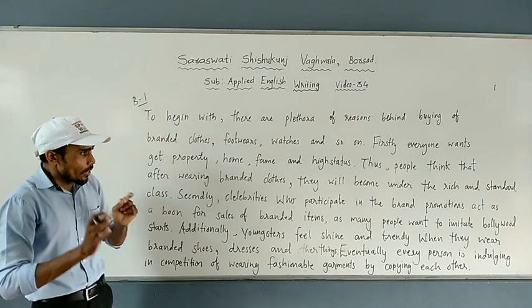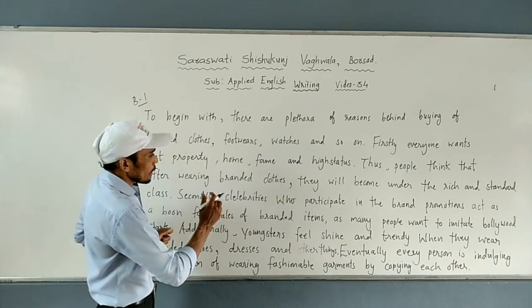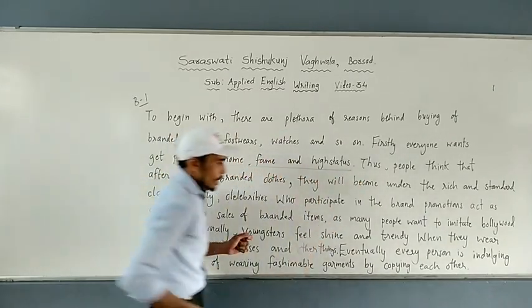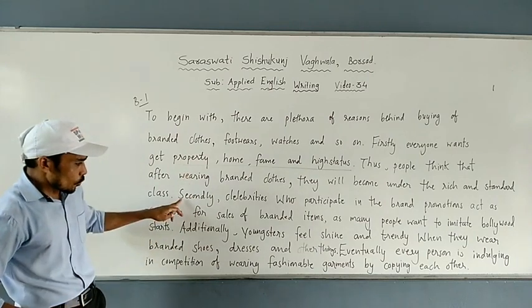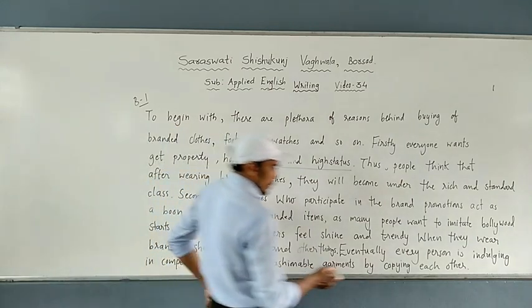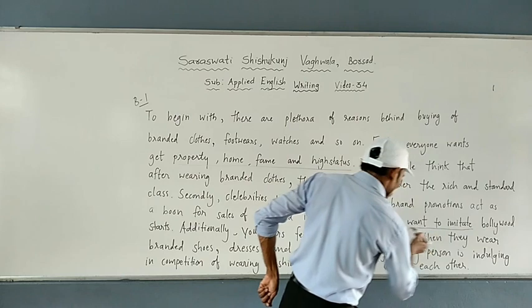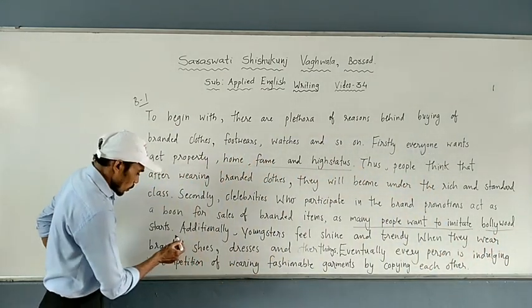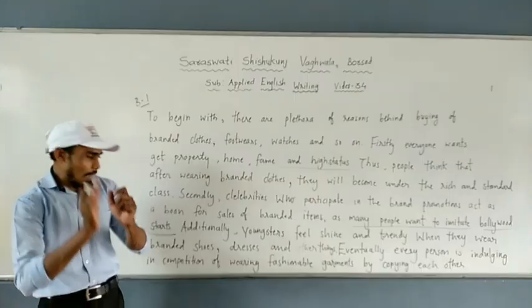There are 2 points. Point number 1 is property, fame, name and high status. And what is the second? That they want to imitate. Many people want to imitate Bollywood stars. So this is the second point I have written.